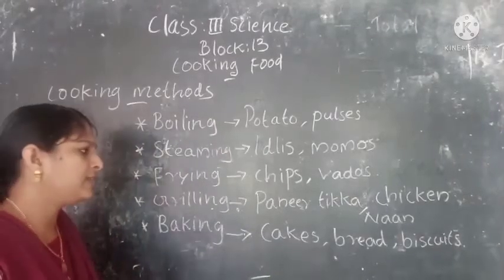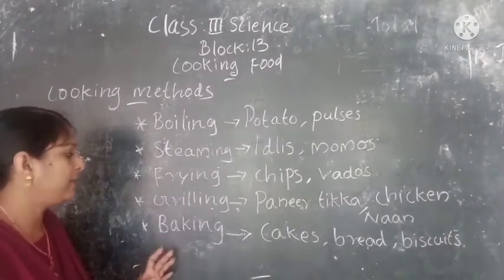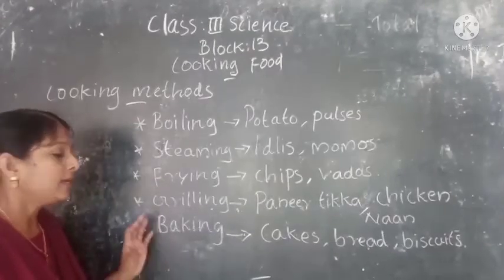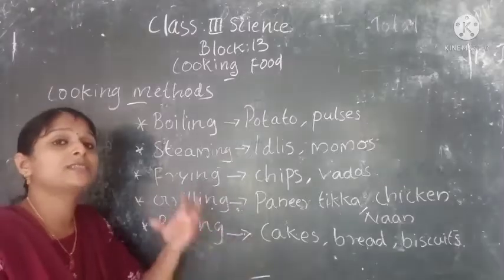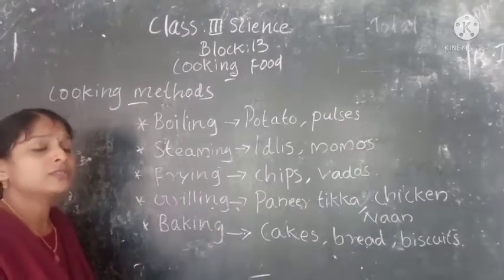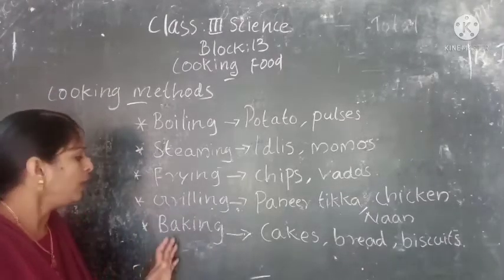All this we can say as examples for the food that can be made by using the baking method. Baking means cooking food in the micro oven.